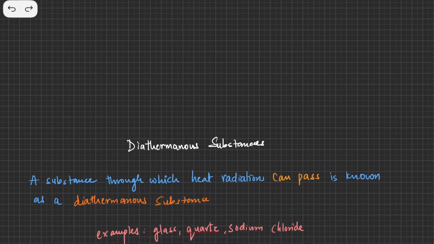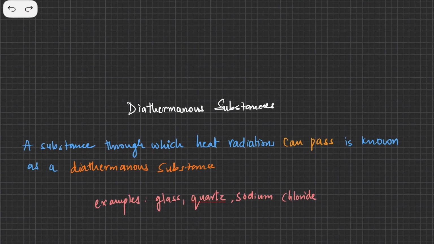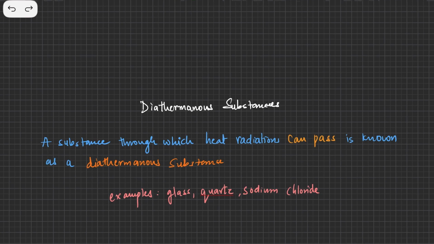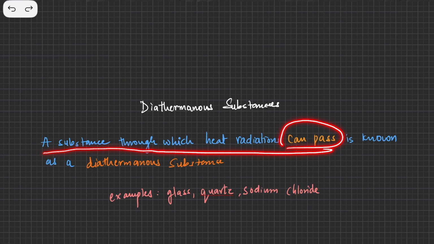So without wasting any time, let us begin with diathermanous substances, which you can see on your screen. I have written the definition: a substance through which heat radiation can pass. That means it is not going to absorb, it is not going to reflect.